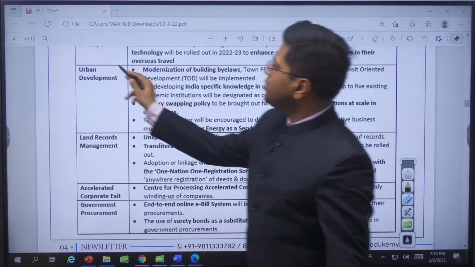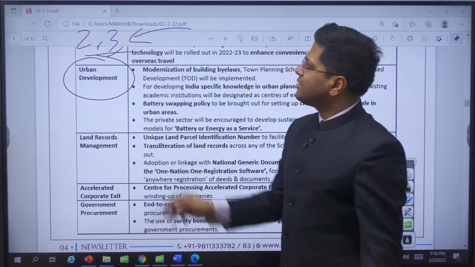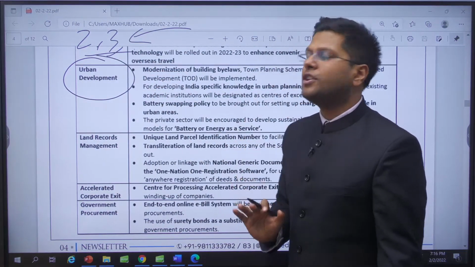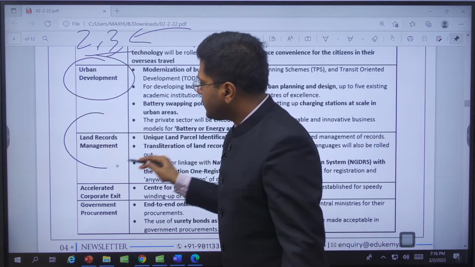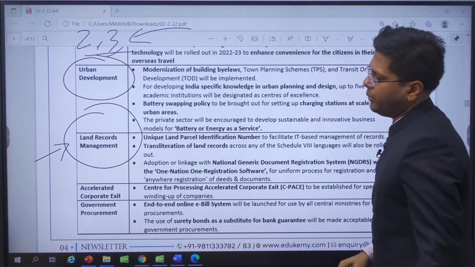Urban development, right, will have to be looked at. So urban development through development of tier 2, tier 3 cities, planning of these cities, right? They have also planned to set up universities for these studies of these cities, right? Land record management, automation of land records. You know this, you have started to use this in language.